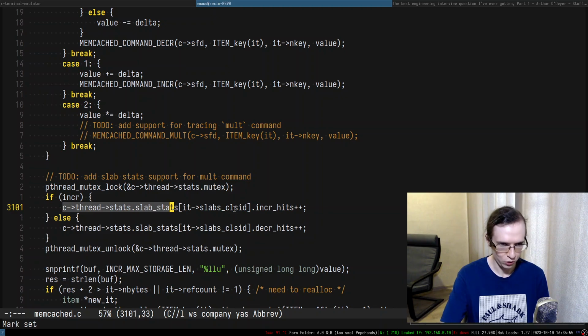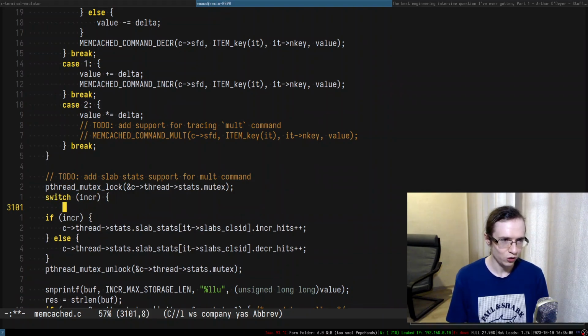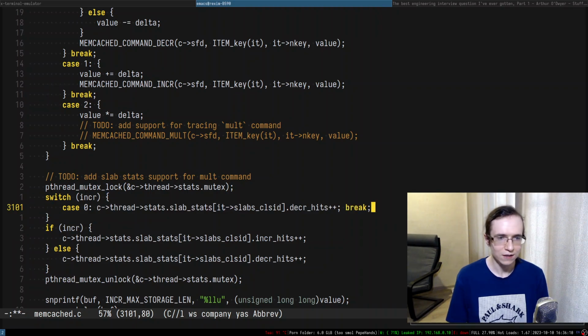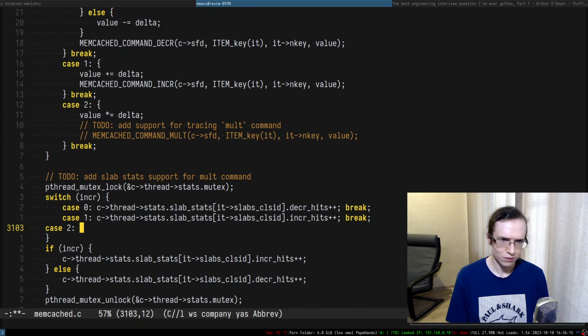And by the way, since we're looking into incr, I think if we are doing multiplication, it's going to increment incr hits. And this is not something that we probably want to do. So I want to transform this entire thing to something like case 0. And we know that case 0 is basically this thing. So we're going to do a break. Then in case of 1, it's incr hits. And case 2 is basically something else.